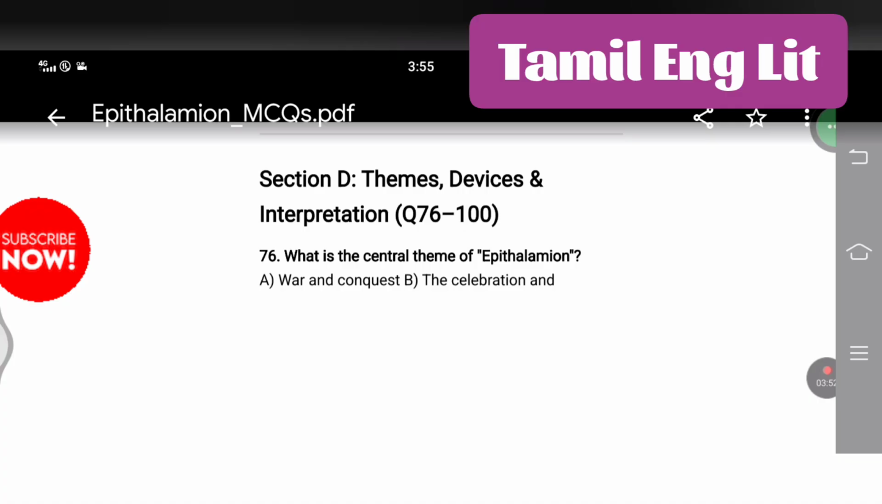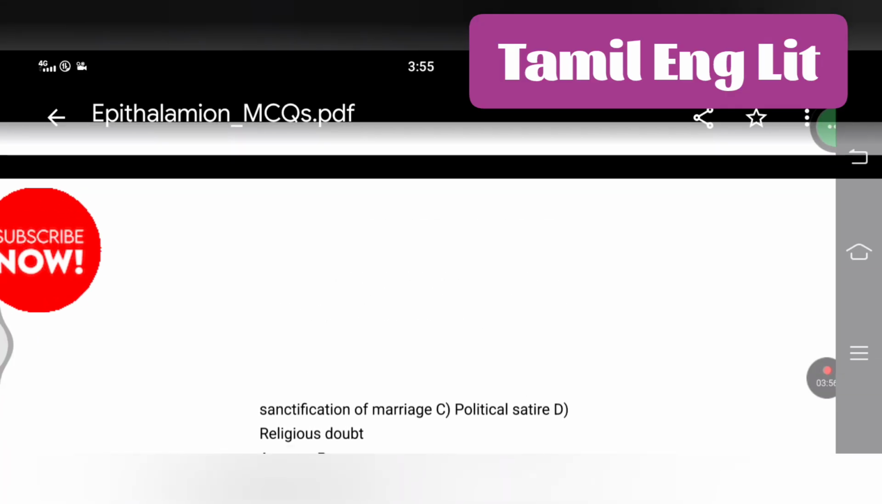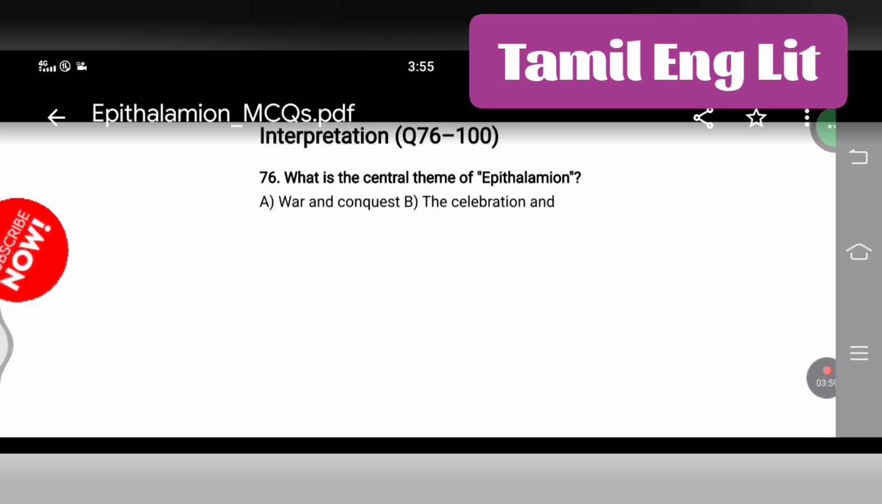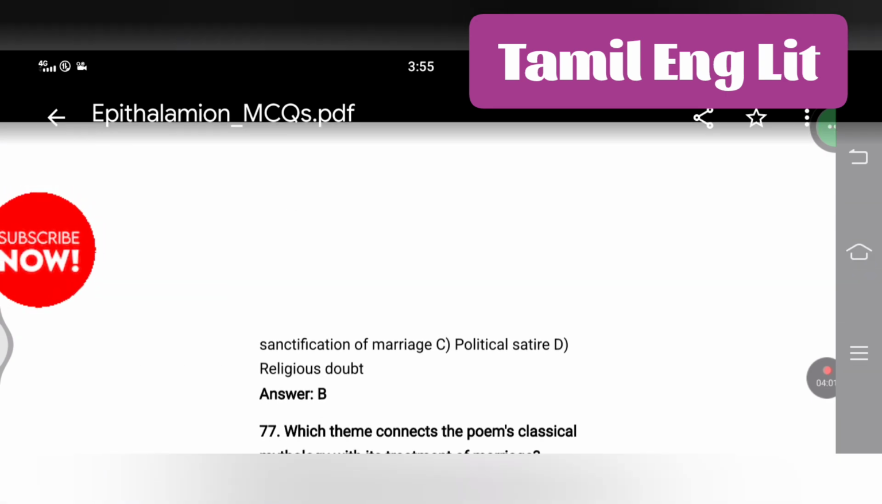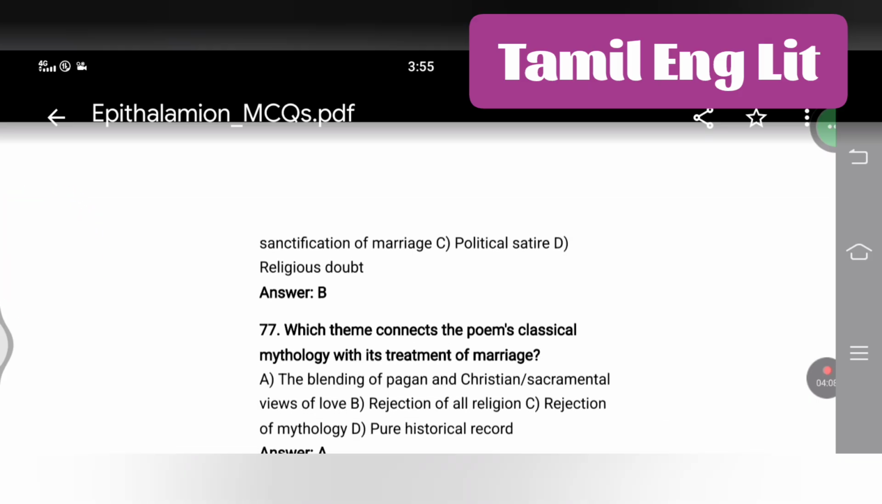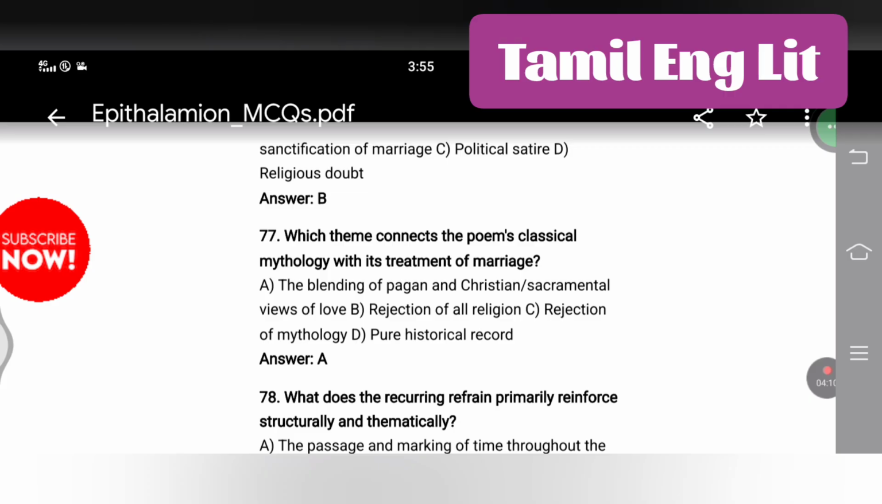Themes, devices, and interpretation. What is the central theme of Epithalamion? The celebration and sanctification of marriage. Sanctification of marriage. Which theme connects the poem's classical mythology with its treatment of marriage? The blending of pagan and Christian or sacramental views of love.